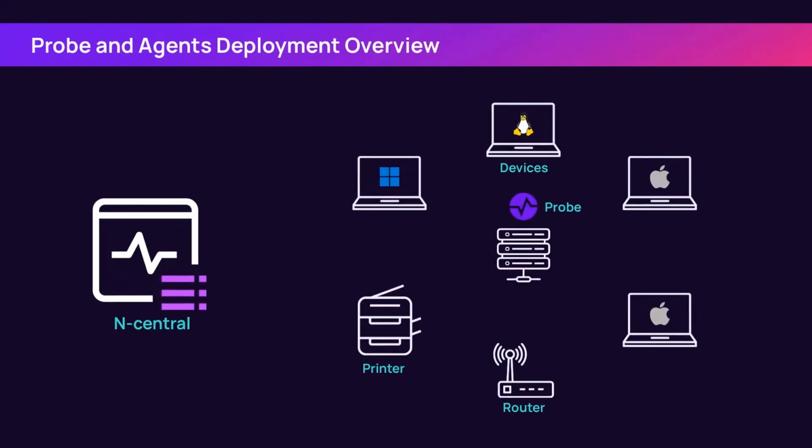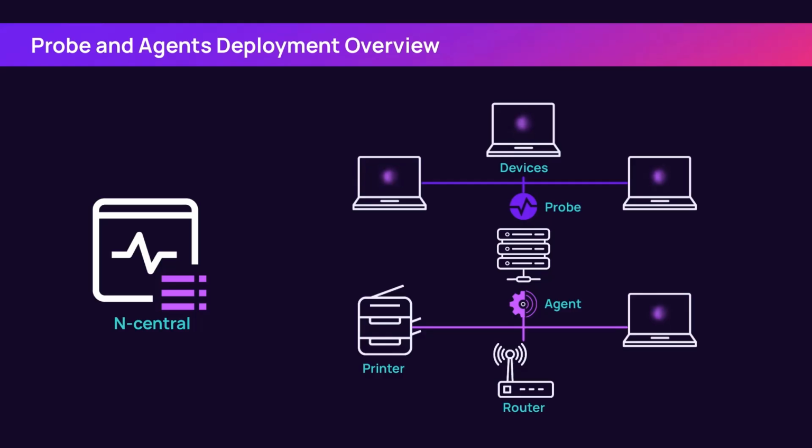Once the probe is installed on an N-Central server, it will install an agent on itself. After the probe installation, it calls home to N-Central to determine next steps and will regularly check into the server. The agent will also call home to N-Central independently of the probe. The probe will then perform the discovery that was previously configured to look for other devices on the network.